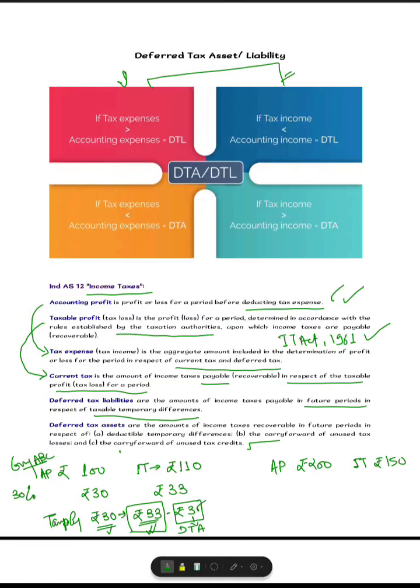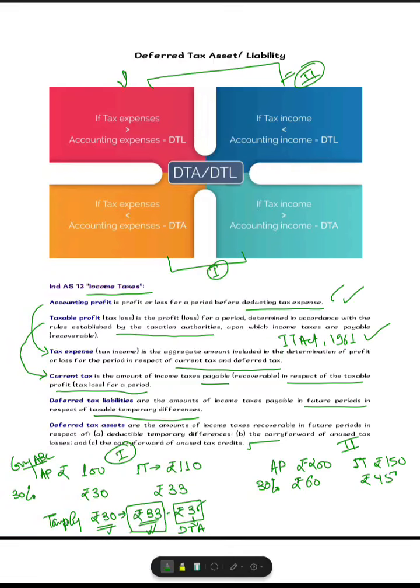The first example pertained to the earlier scenario. Now we are taking scenario number 2, wherein the tax expense is allowed higher by the tax authority or the income is low. So at the rate of 30%, your tax expense will be rupees 60, whereas as per the provisions of the IT Act, your tax will be rupees 45 only.